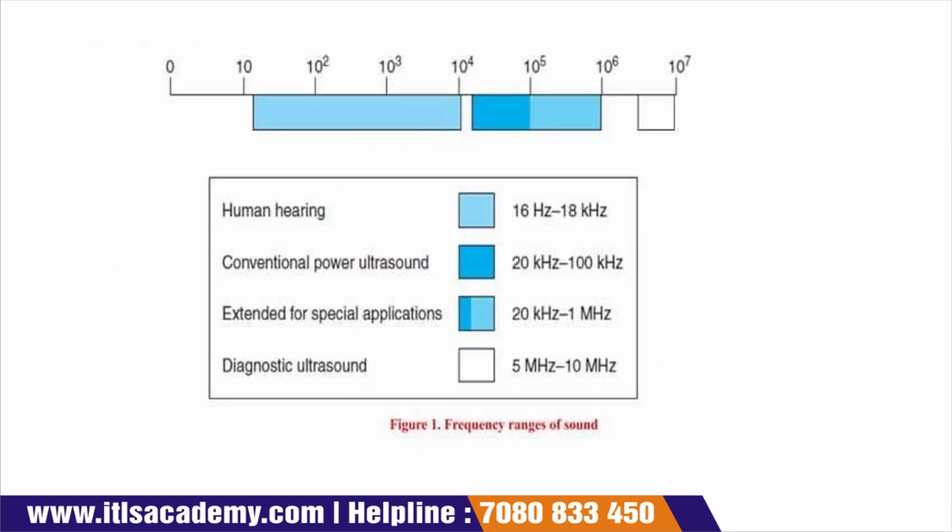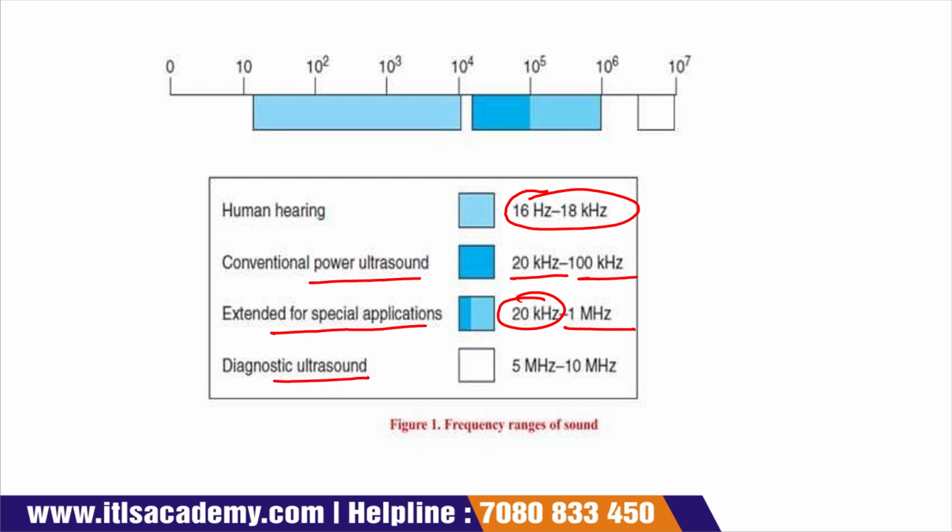Next, this is the frequency ranges of sound. Humans can hear sound in the range between 16 hertz to 18 kilohertz. Then conventional power ultrasound is 20 kilohertz to 100 kilohertz. Then extended for special application is 20 kilohertz to 1 megahertz. And diagnostic ultrasound is in the range between 5 megahertz to 10 megahertz. So these are the frequency ranges of sound that are present in the environment.